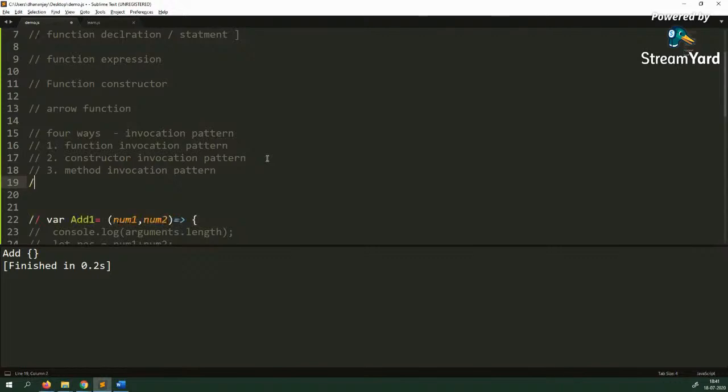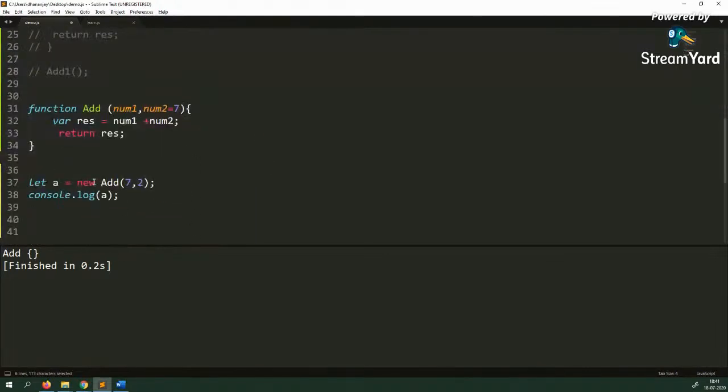And the fourth way of calling a function is called indirect invocation pattern. Now, you may have a question, my friend, and this is very important. Please understand this. You may have a question here: why are there 4 ways of calling a function? One difference you understood: if I call it using new, then it is going to return me a newly created object. If I don't call it using new, then it will behave like a function, and it will return me whatever this return statement is returning.